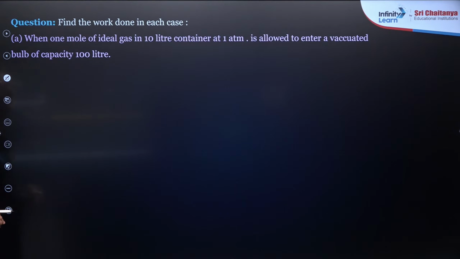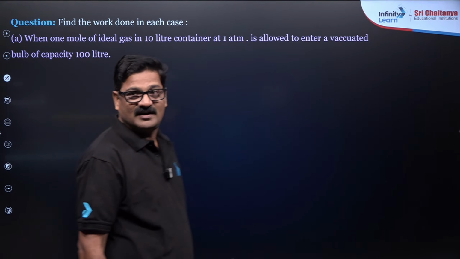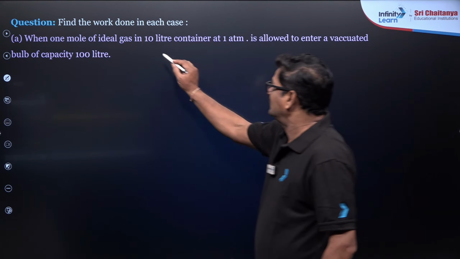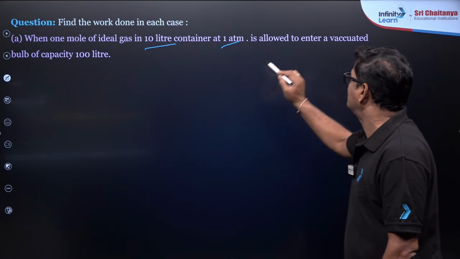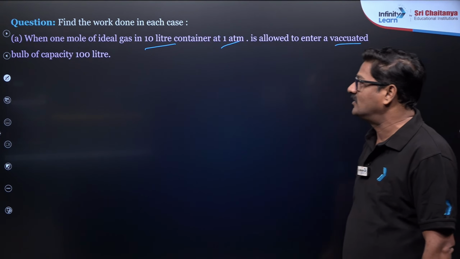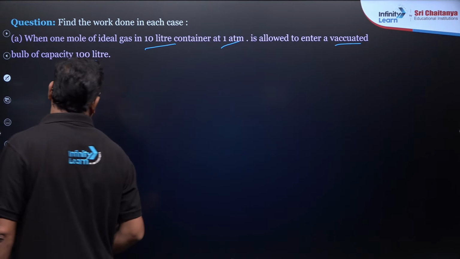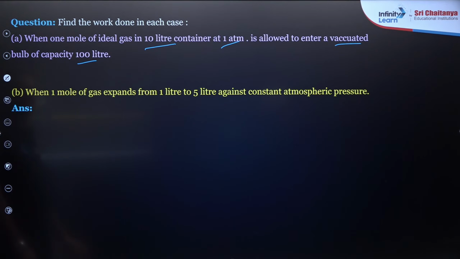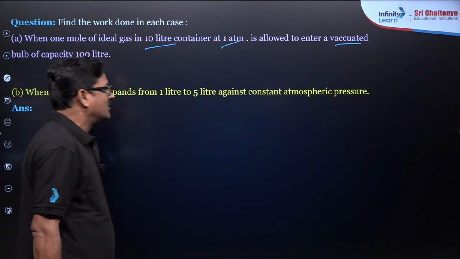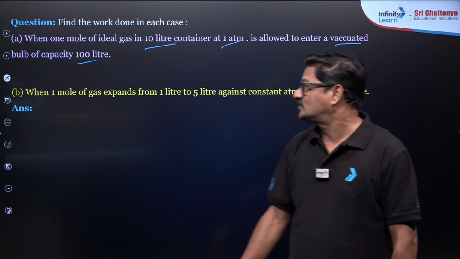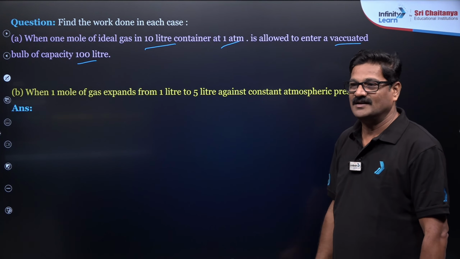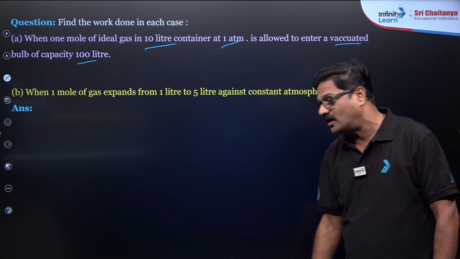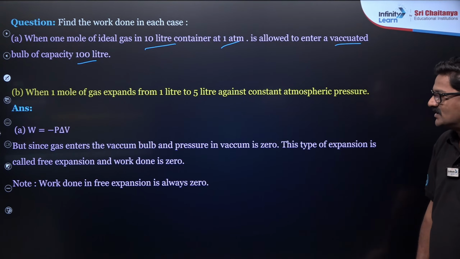Everybody follow this. Let us say this is a question where I am going to explain: when 1 mole of an ideal gas in a 10 liter container at 1 atm is allowed to enter into an evacuated bulb of capacity 100 liters, what is the work done? So let me do this question A. If it is a vacuum, external pressure is going to be 0, Komal. So that work done is going to be 0.